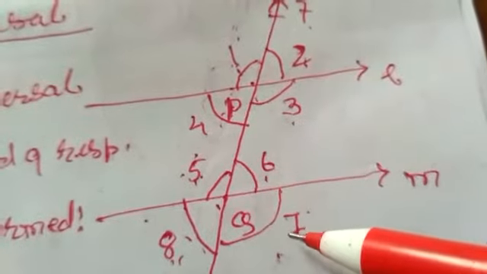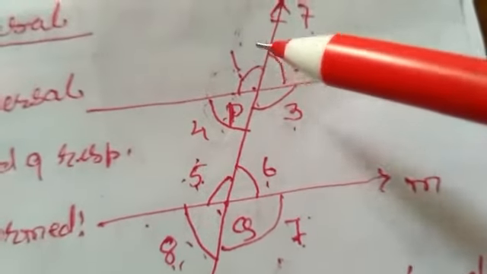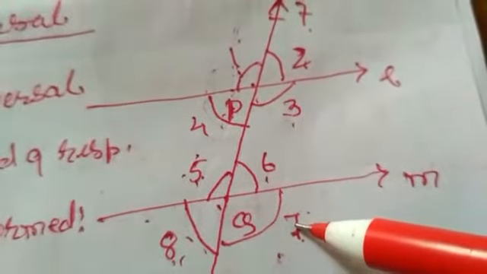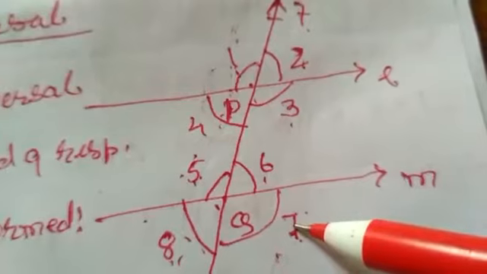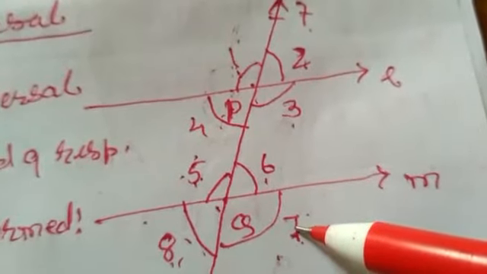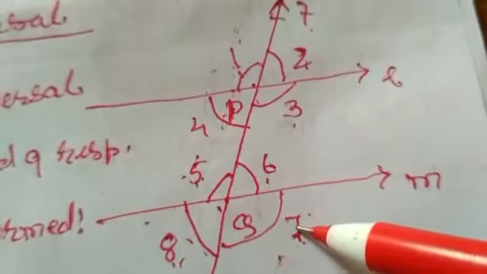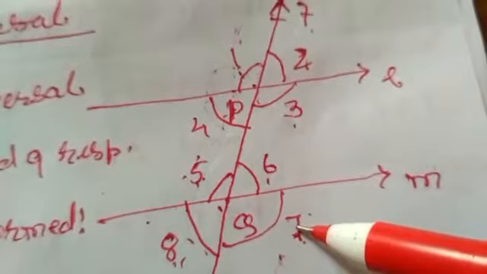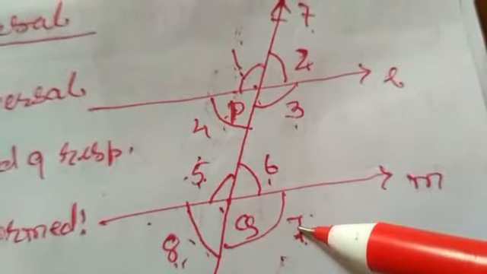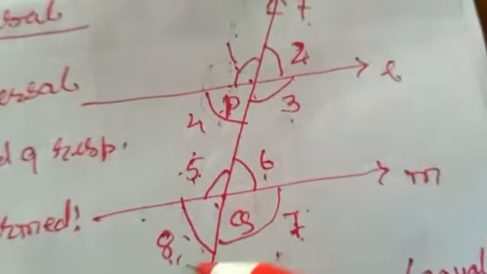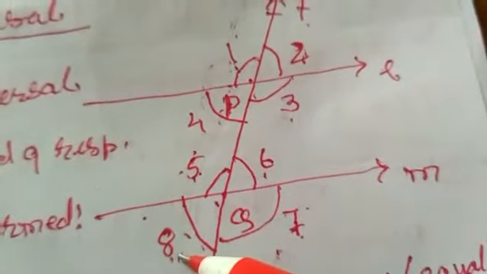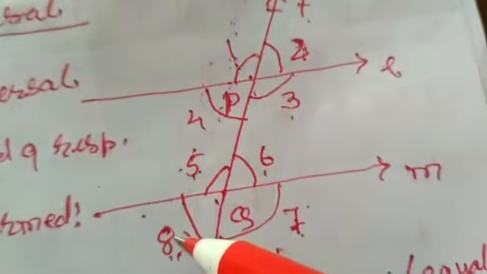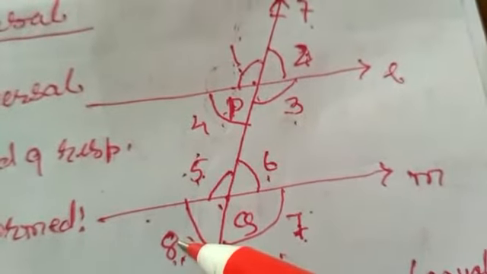Suppose angle 1 and 7 are alternate angles. Angle 1 is on the left side of the transversal, but angle 7 is on the right side of the transversal. So in alternate angles, you will always find that one angle is on one side of the transversal and the other angle is on the other side of the transversal. Similarly, 2 and 8 are also alternate angles. So 2 is on the right side of the transversal and 8 is on the left side of the transversal.